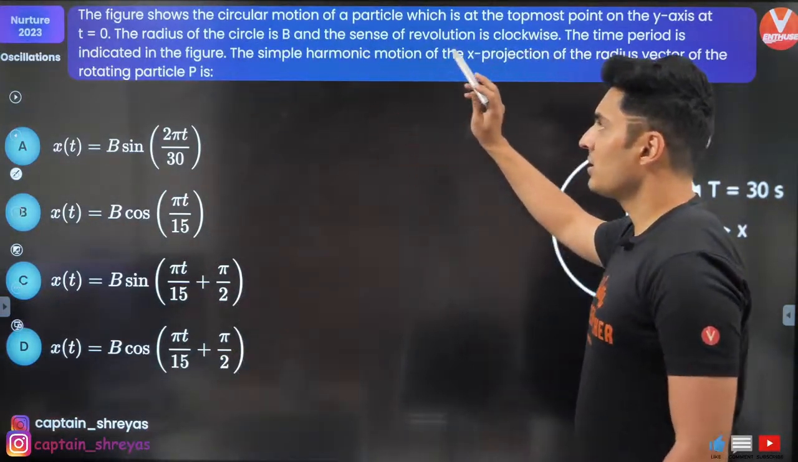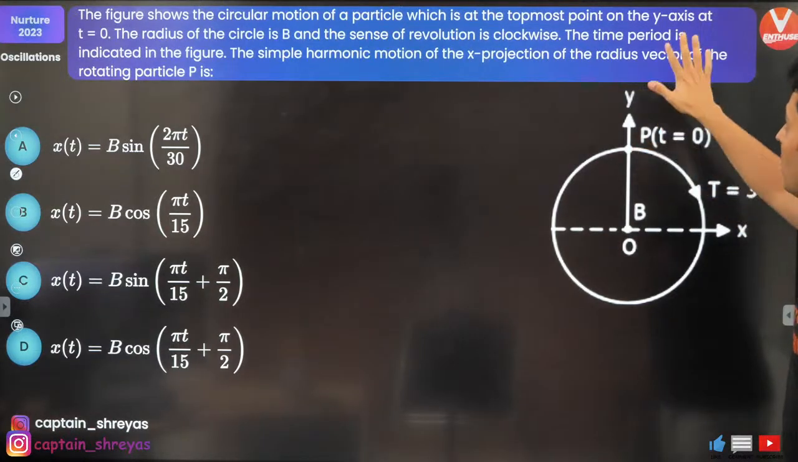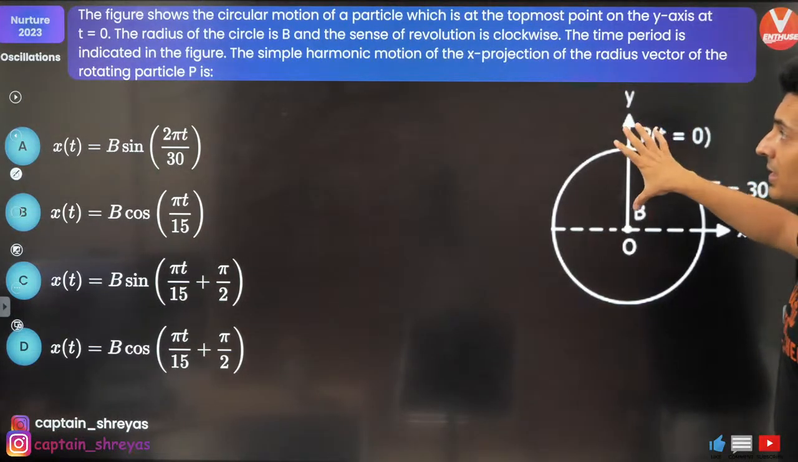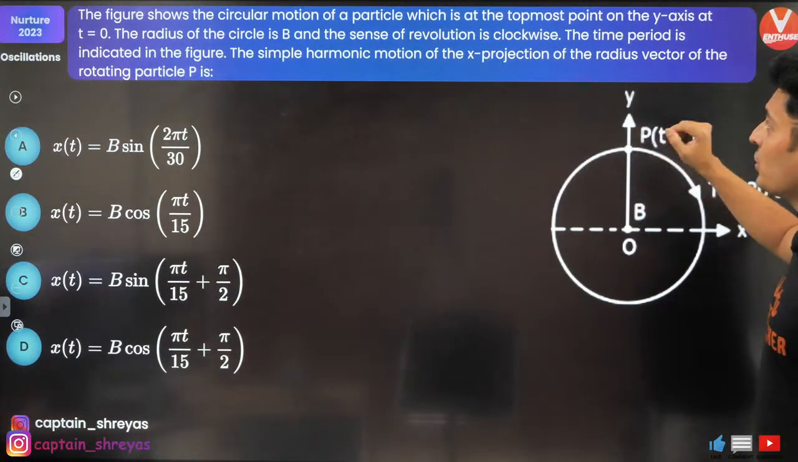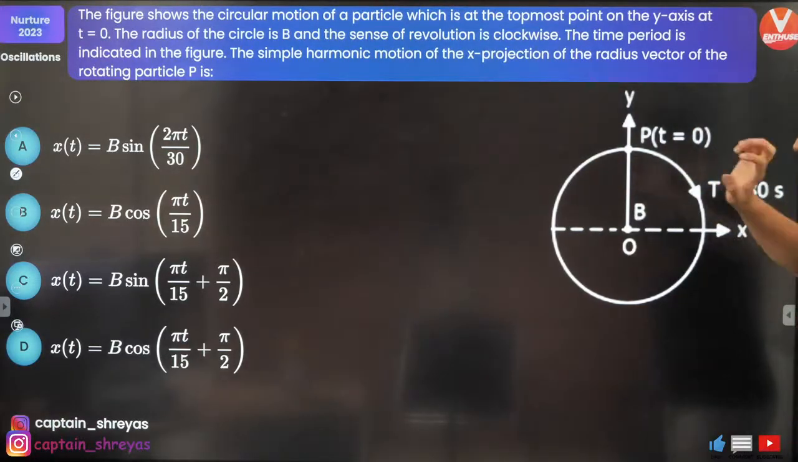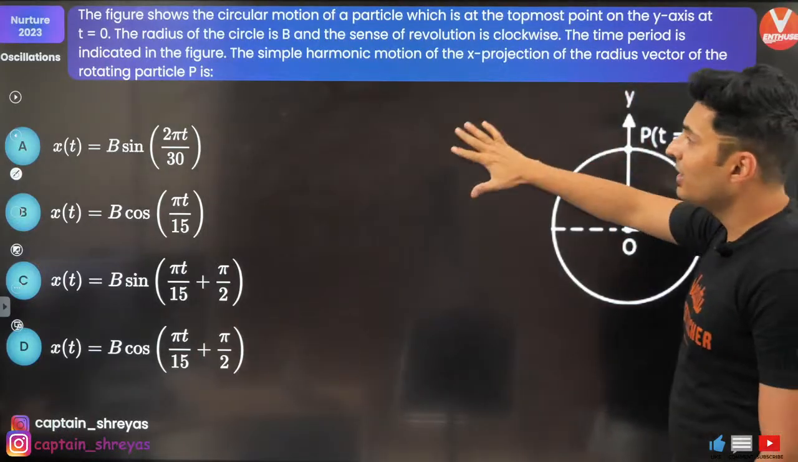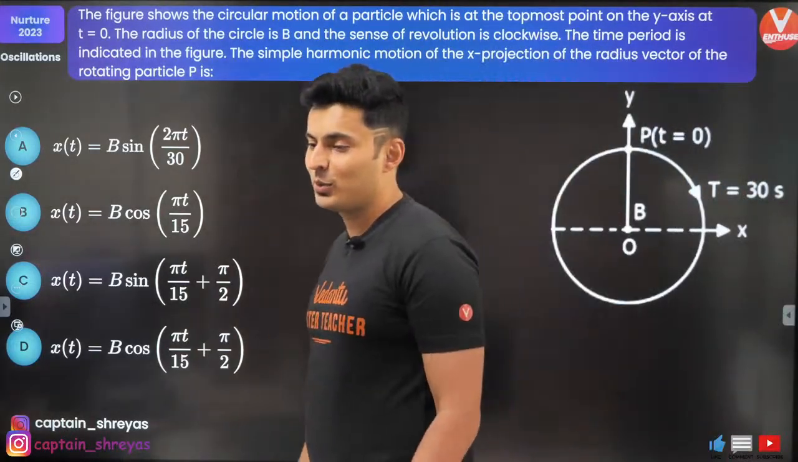The figure shows the circular motion of a particle which is at the topmost point here on the y-axis. The radius is b, sense of revolution is clockwise, time period is indicated in the figure. Find the SHM of the x projection of the radius vector. Let's see how many of you do this.